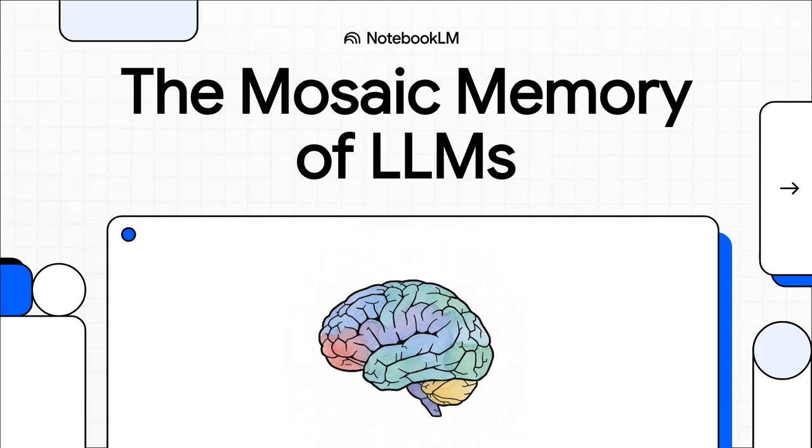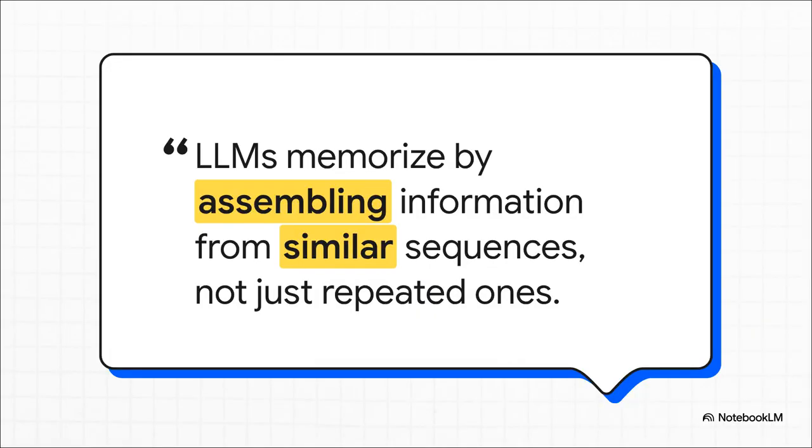All right, let's get right into this. We're going to break down a really important paper today. It's called The Mosaic Memory of Large Language Models from Nature Communications. And believe me, this one fundamentally challenges a lot of what we thought we knew about how LLMs remember things. We're just going to start right here with this quote from the abstract, because it just lays it all out.